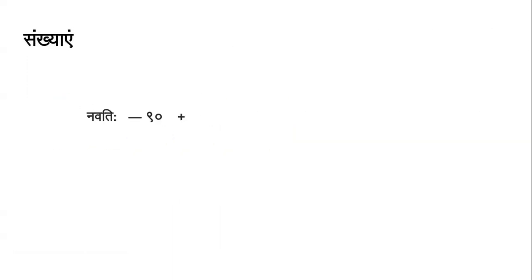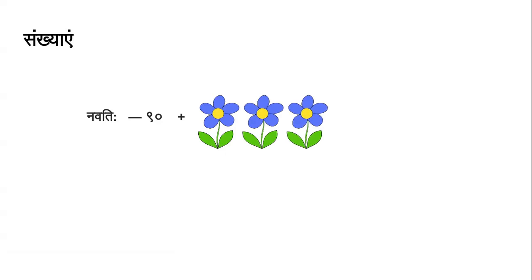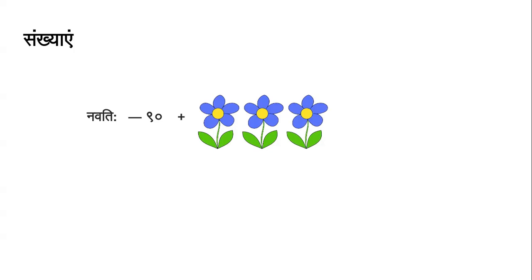Now we are adding Ekam, Dve, Trini. We are adding three flowers to Navatihi. It is Trinavatihi, 93. Now let's add one more. Ekam, Dve, Trini, Chatvari. Chaturnavatihi, 94.